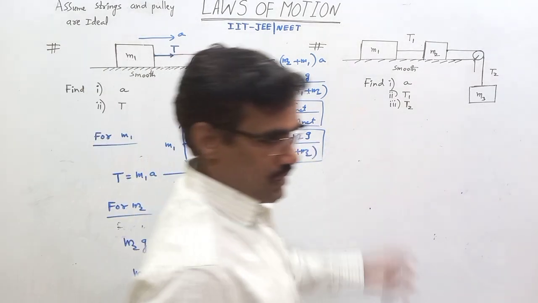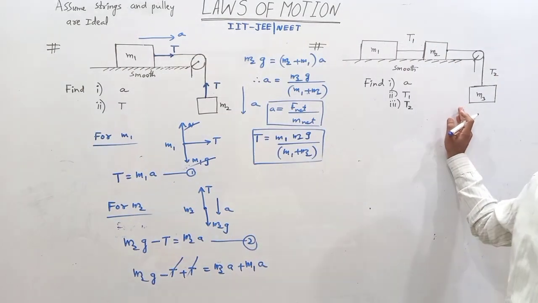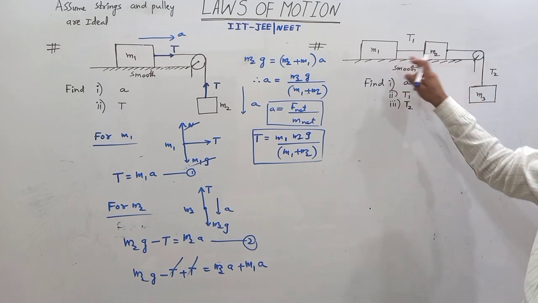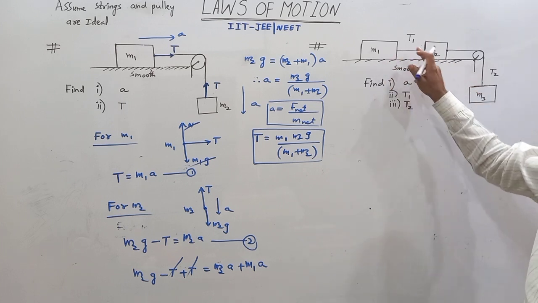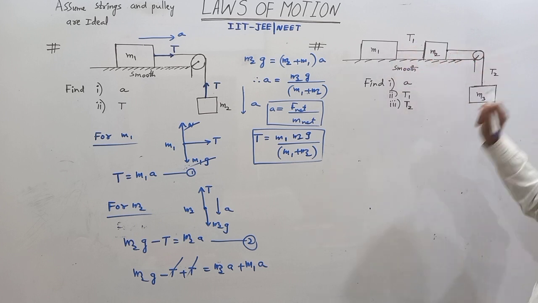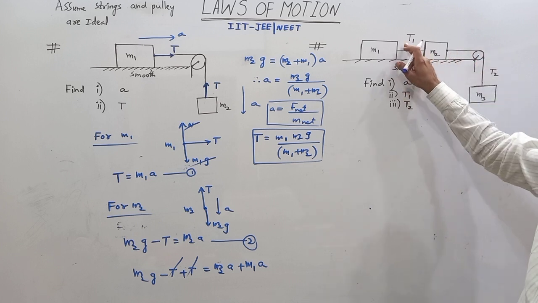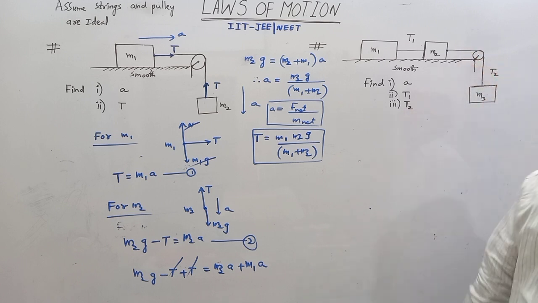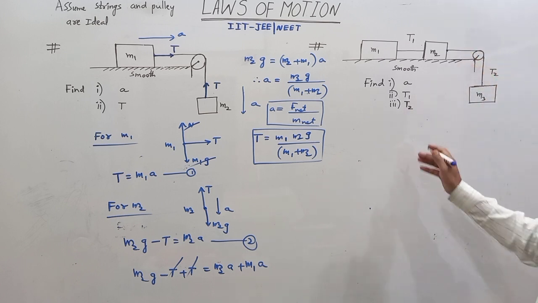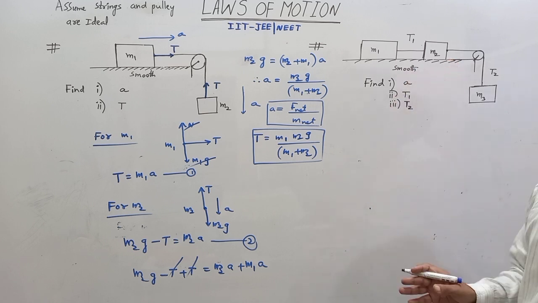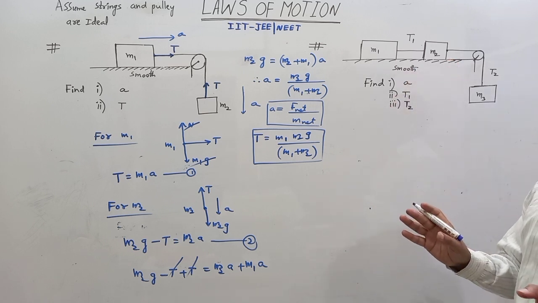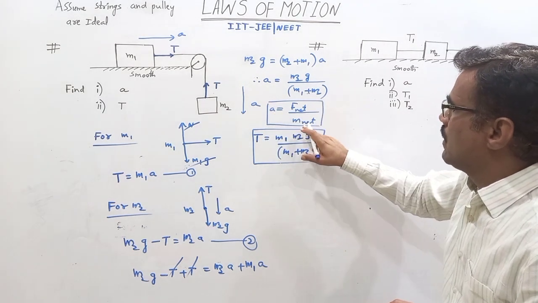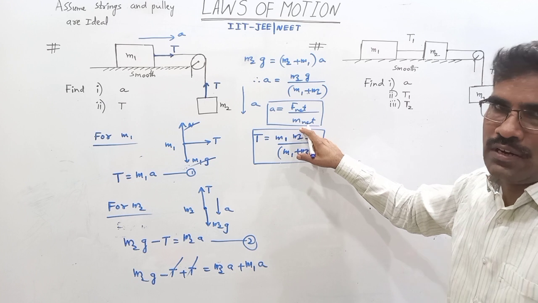What about the second one? Here three blocks are there: M1, M2, M3. M3 is hanging. M1 and M2 are connected with a string. Here this is one string, this is another string. Tension in this string is considered T1. Tension in this string is T2. Then what is the acceleration of the blocks? Here a simple method: we can use the free body diagram, or acceleration equal to net force by net mass, and we get the acceleration.